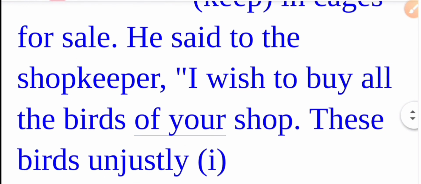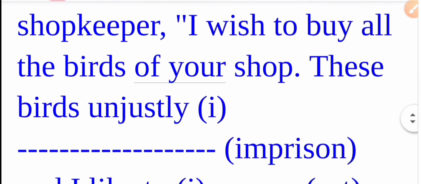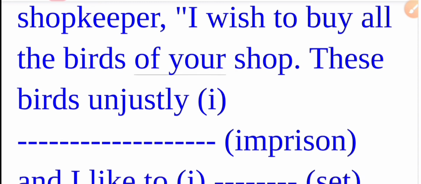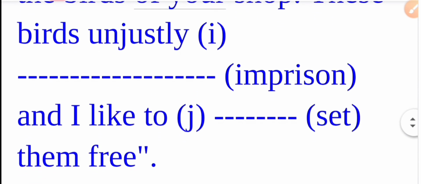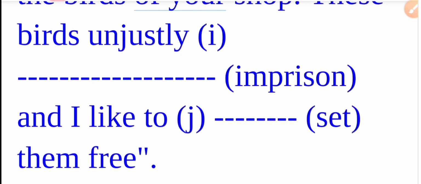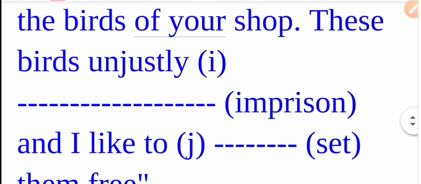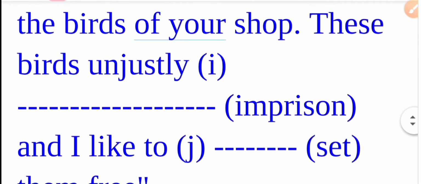He said to the shopkeepers, now it is in direct speech, "I wish to buy all the birds of your shop. These birds unjustly imprison and I like to set them free." So learners, the subject is these birds. The subject is plural and the verb is imprison.